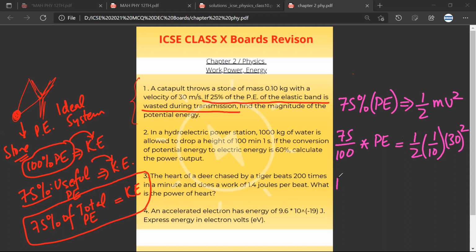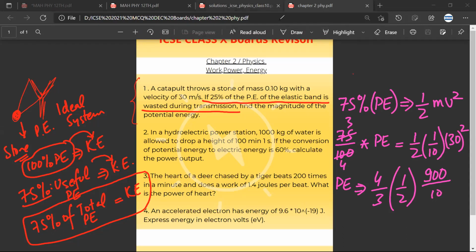So basically we will be required to solve this equation. Any doubt? No doubt, sir. So this would be 900 upon 10, and once you solve it, I'll show you the answer.